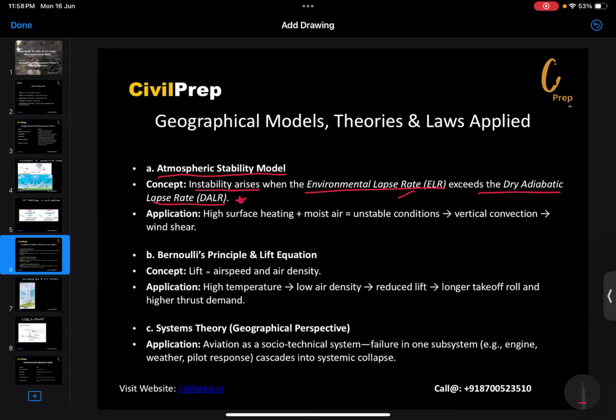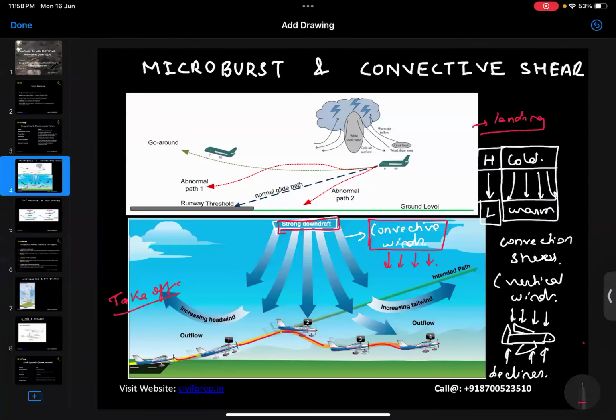So because of this, high surface heating will occur and moisture will be present here, resulting in unstable conditions. This will result in vertical convection, and vertical convection will result in wind shear, as we have discussed here. So the convective winds result in vertical wind formation, resulting in wind shear.